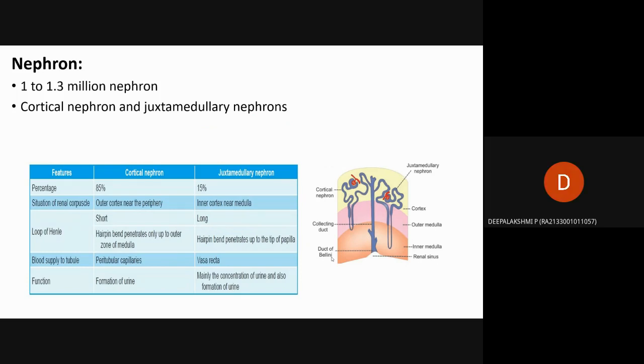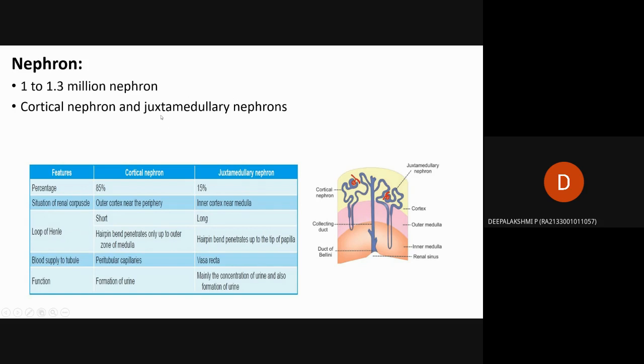Here we are going to see the nephron. We have already seen that nephrons are produced at the time of birth. About 2 million nephrons are produced at birth, but with aging, because of infections, diseases, etc. affecting our body, they are reduced to 50% at the age of 80. In an adult we can clearly note that 1 to 1.3 million nephrons are present in our body. Then they are divided into cortical nephrons and juxtamedullary nephrons.